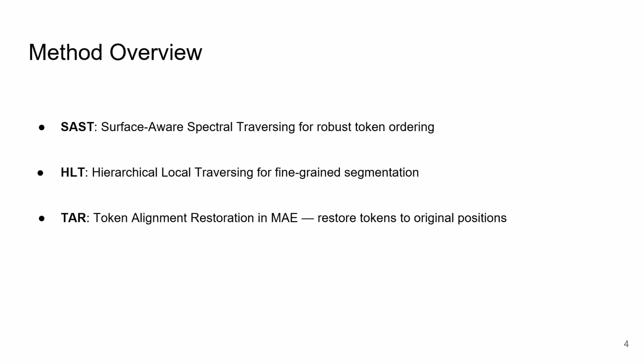To address these challenges, we propose three strategies. First, SAS, or surface-aware spectral traversing, defines robust token ordering based on Laplacian eigenvectors of a patch graph. Second, HLT, or hierarchical local traversing, recursively partitions the spectrum for fine-grained segmentations. And third, TAR, or token alignment restoration, reinserts masked tokens into their original positions during MAE pre-training, preserving the token structure that Mamba relies on.